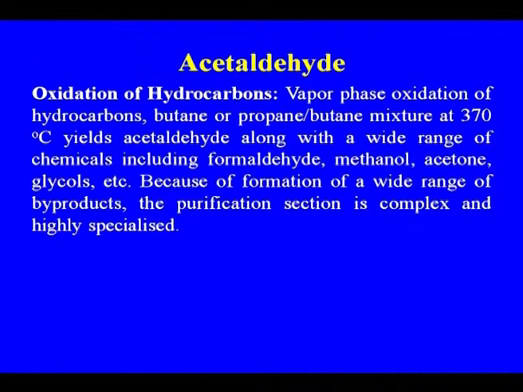Oxidation of the hydrocarbon, which I told you, the vapor phase oxidation of the hydrocarbon, the propane-butane mixture, yields acetaldehyde along with a wide range of chemicals including formaldehyde, methanol, acid, glycol. So, these are all a mixture of a large number of products, and that has to be separated. Because here we need the purification, the whole process is complex and highly specialized, and because of that reason the direct ethylene route is more preferred in case of the manufacture of the acetaldehyde.